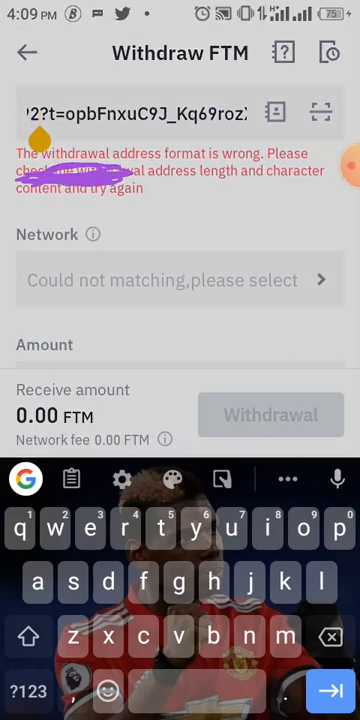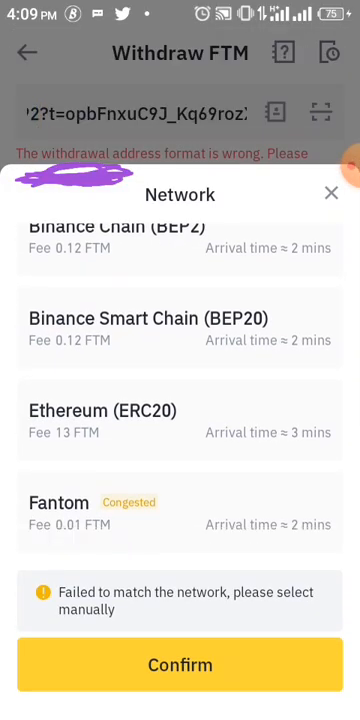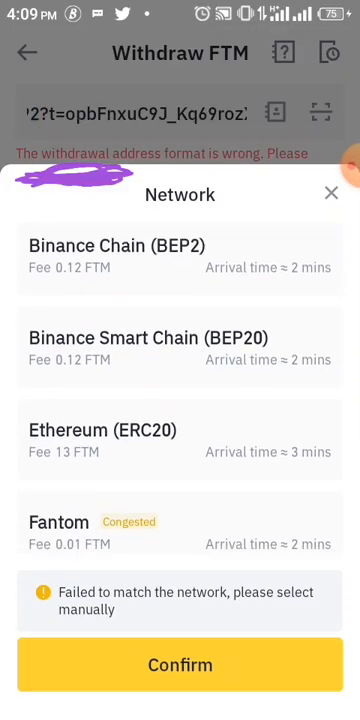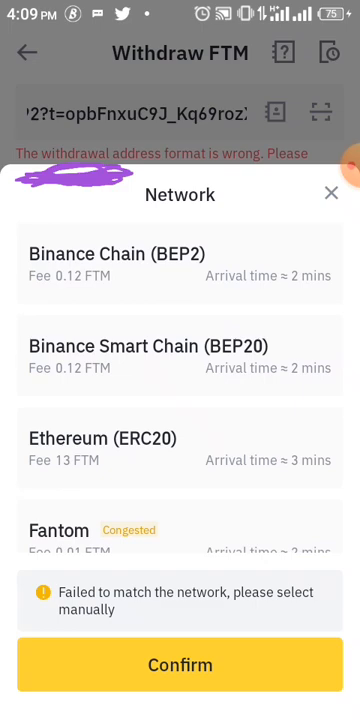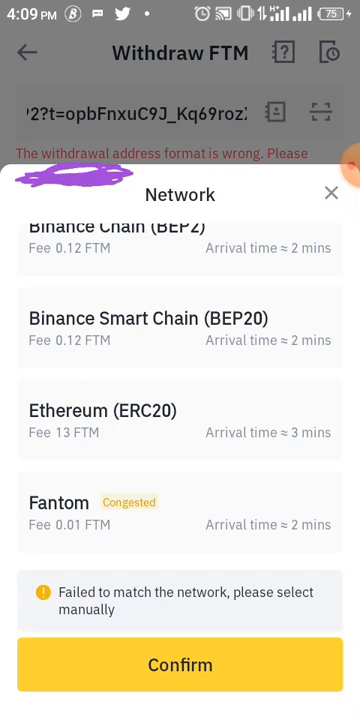Then you click the network here. Take note, that's why I said don't make use of the ERC20 network. That's very expensive. You can make use of Phantom, depending on the wallet address that person sent to you. I told you how to check the wallet address and the network of that address that is being sent to you. Always know the network, whether it is BEP20 or Phantom or anything. Always take note, so that's what you select when you get here.